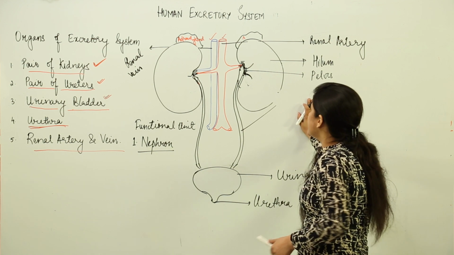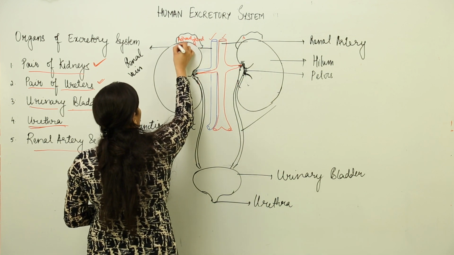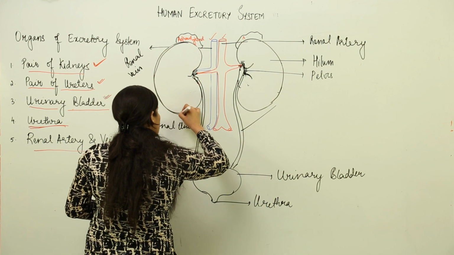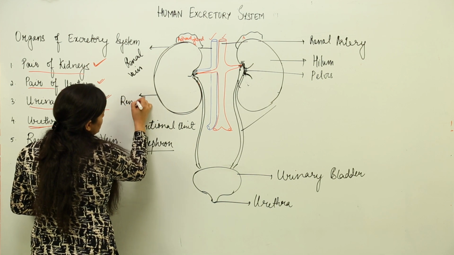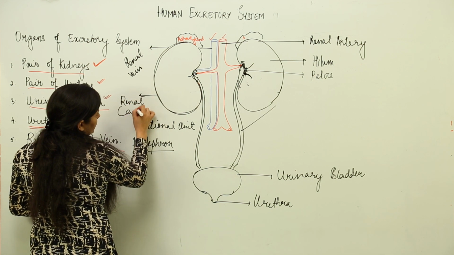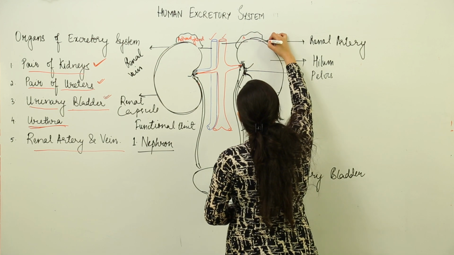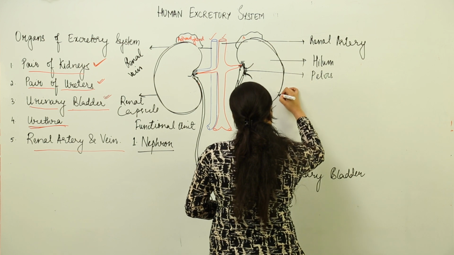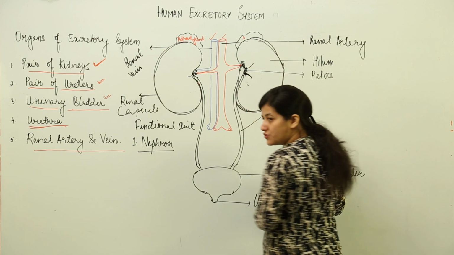Now consider the kidney as a whole. This kidney is surrounded by an outer covering known as the renal capsule. Each kidney has an outer covering known as the renal capsule. It would be present in this kidney as well as this kidney. Because it is an outer covering, it would be epithelial tissue, of course.